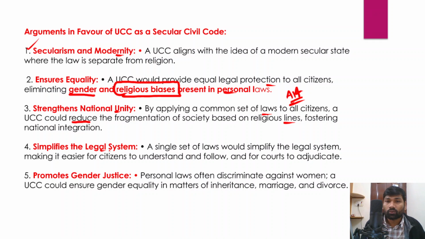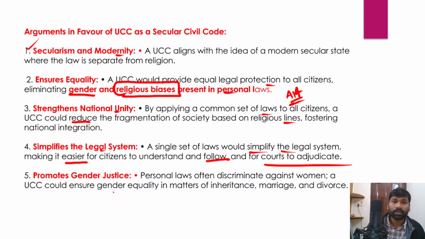A single set of laws would simplify the existing legal system, because it is so complex and confusing if we have multiple sets of laws governing different religions. So it is very important that we simplify the legal system, making it easier for citizens to understand and follow, and for courts to adjudicate.